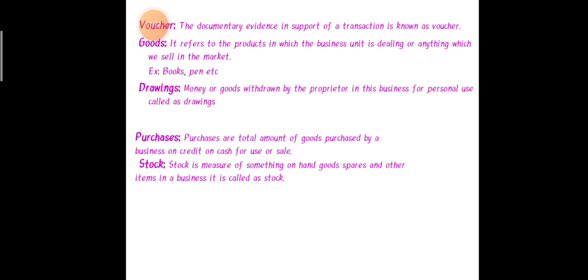Next, we have stock. Stock is a measure of goods on hand and the other items in the business. It means unsold products. Whatever products we have, if they are not sold in the year, they are called unsold. Whatever unsold goods we have, that is called the stock.